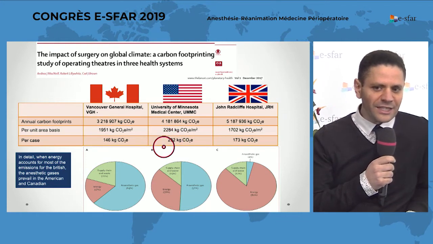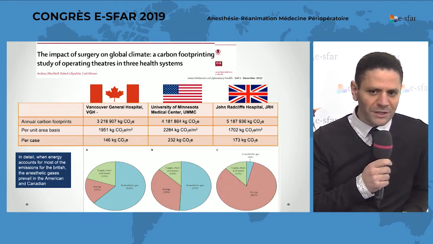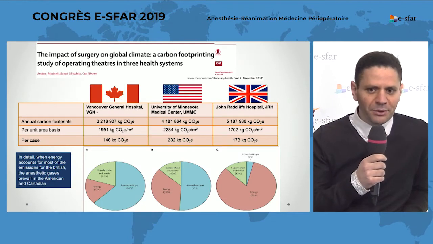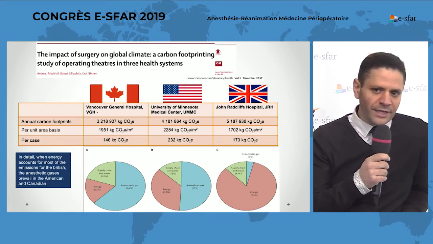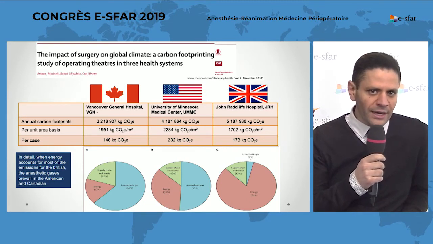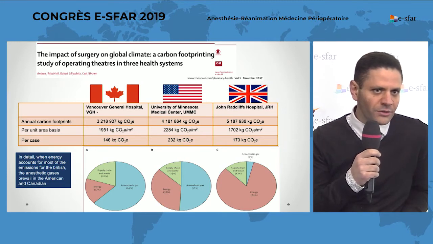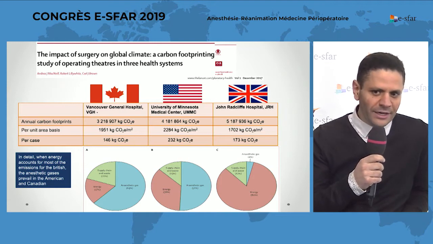And in details, when energy accounts for most of the emissions in the British hospital, the anesthetic gases prevail in the American and the Canadian one. Why? Because they use a gas that has a huge greenhouse gas equivalent. It's desflurane.